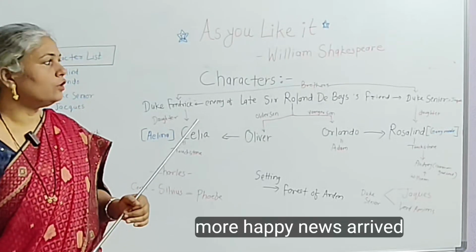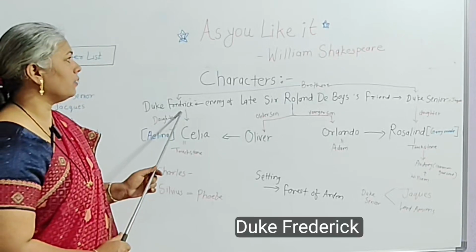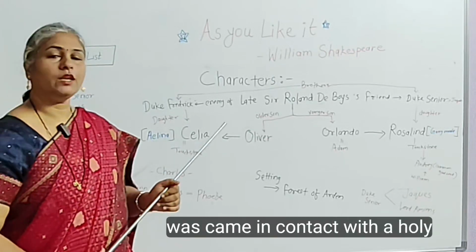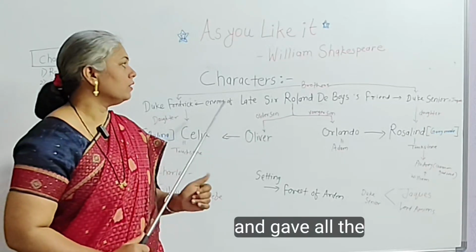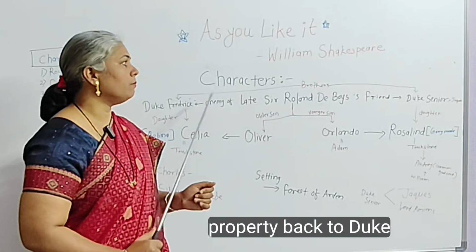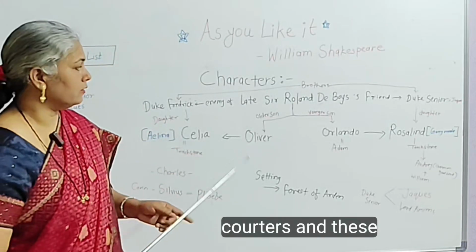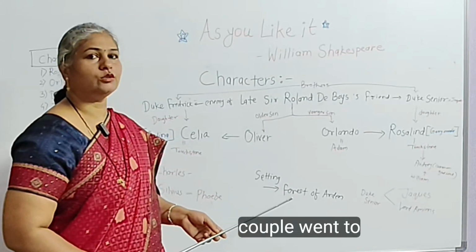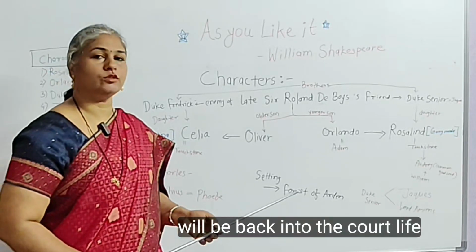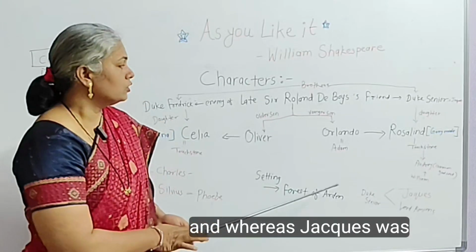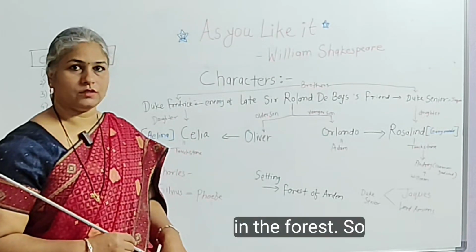One more happy news arrived that Duke Frederick came in contact with a holy man and became a monk and gave all the property back to Duke Senior. And all the courtiers and these couples will be back into the court life, whereas Jaques, the melancholic person, remains in the forest.